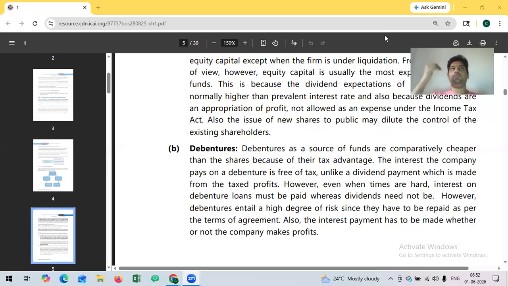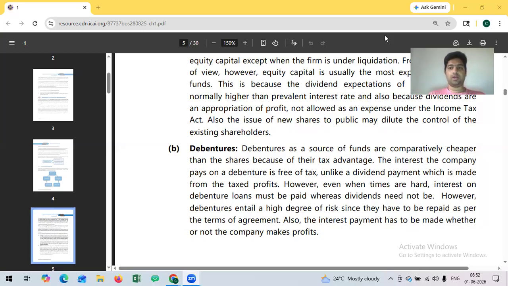Interest is a tax-deductible expense. So if the entity makes a profit of 100 rupees and has to pay 10 rupees debenture interest, they need to pay tax only on 90 rupees. So that is the advantage of debentures. The problem is they have to pay the interest and principal repayment even if the entity is unable to make any profit or is making losses. So even in bad times, debenture holders are required to be paid. That is the major difference between equity and debentures.